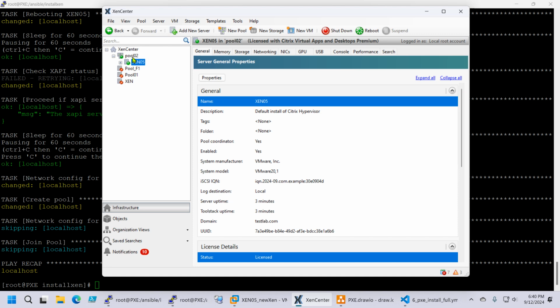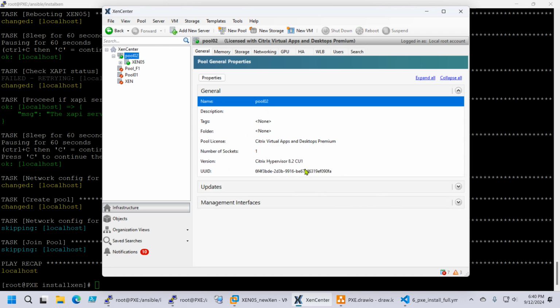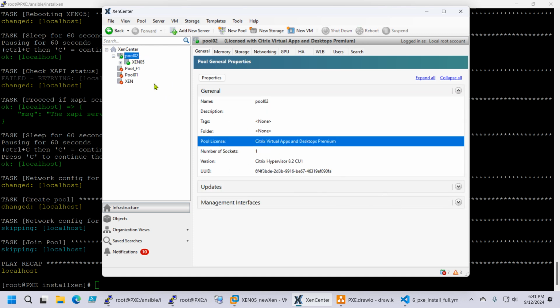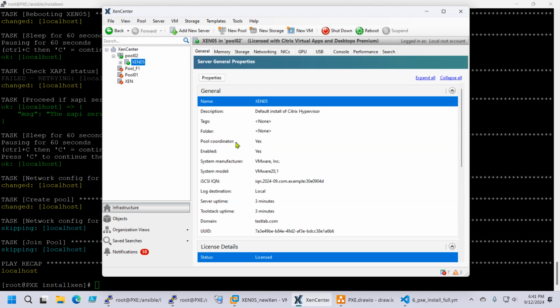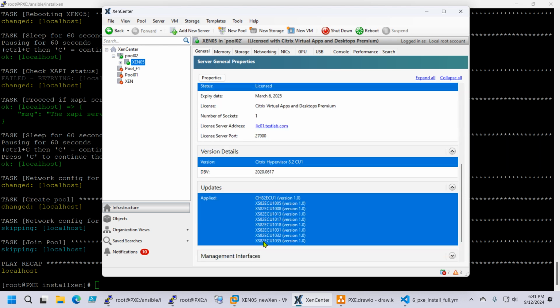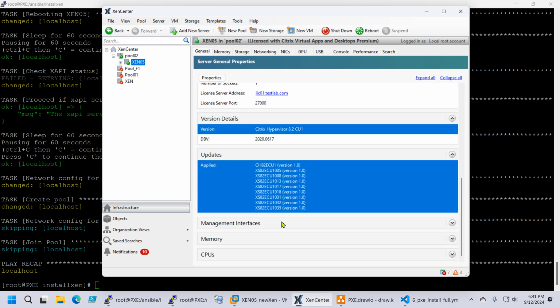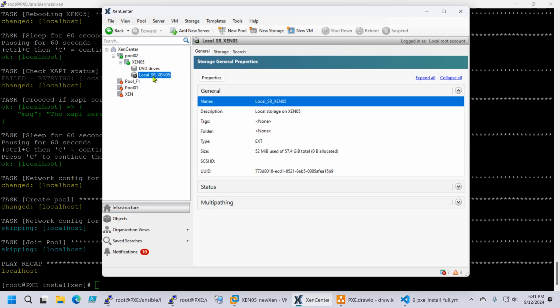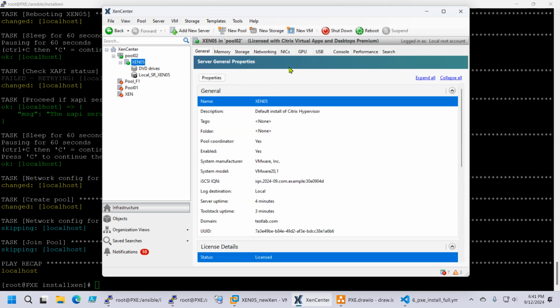Okay, so first step, let's check. It is licensed. It has the updates. I've only set the updates until 31,035. It has a custom local SR name. It was a simple task. I removed the removable drives.